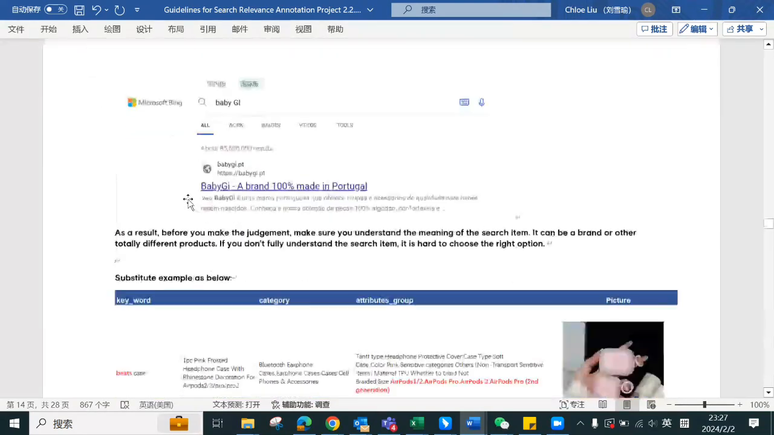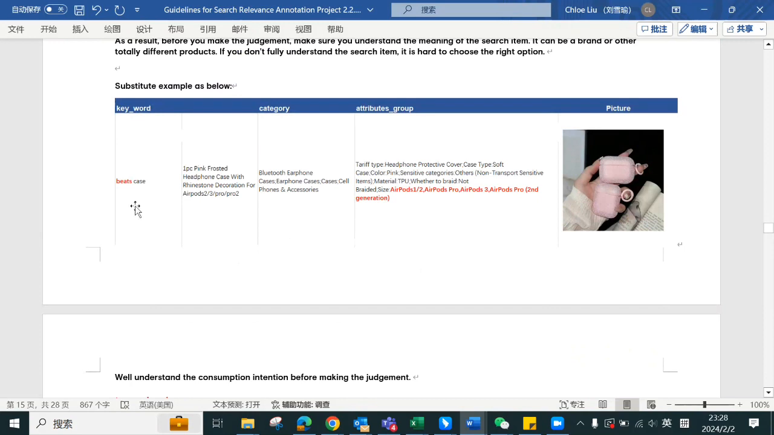Also, I have another example for you. The keyword is beads case, and beads is a brand apparently, and our product here is an AirPods case. So AirPods is a totally different brand from Apple, right? So Apple and beads are totally different, but the product is correct. So if the product is right and the brand is wrong, under this circumstance, we mark it as substitute. So this is the brand issue.